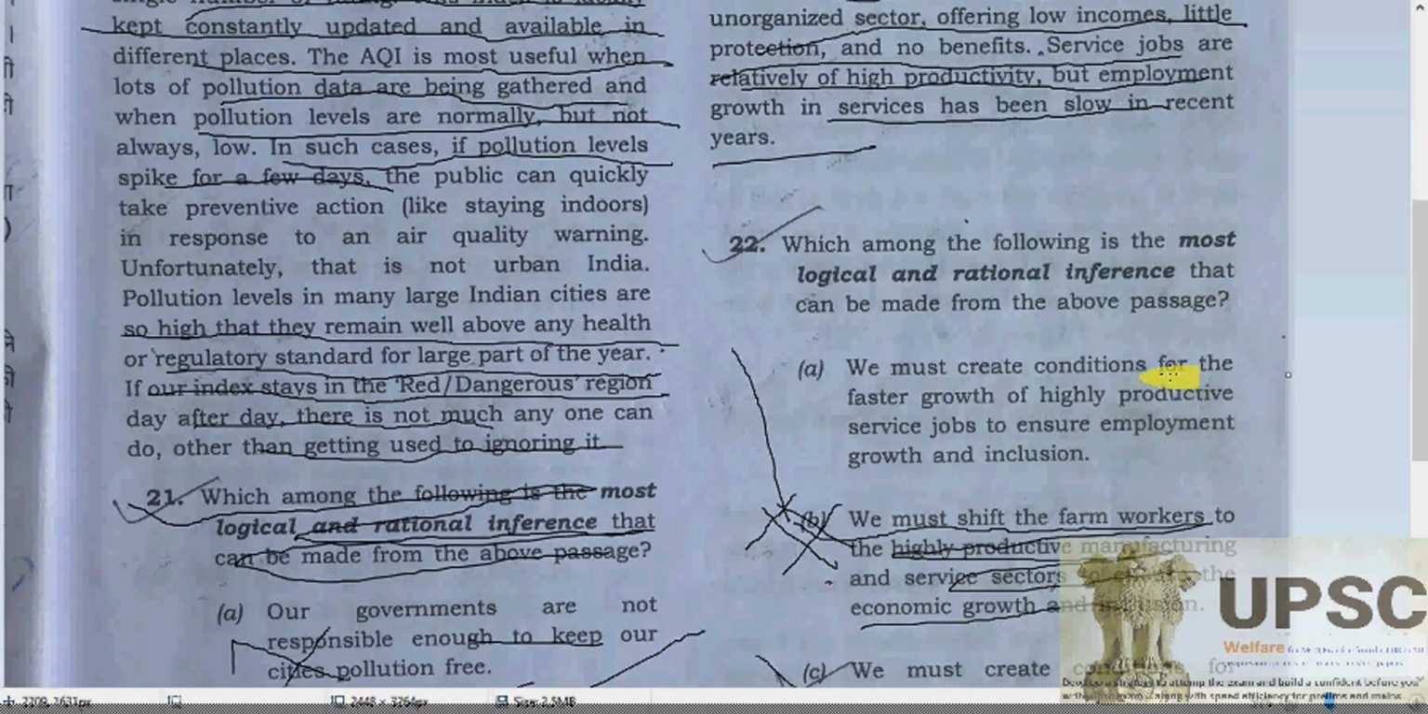B must create a condition for the faster growth of highly productive service jobs to ensure the employment and growth and inclusion, because it has been mentioned here. See, relatively high productivity but employment growth in service has been slow in the recent years. So we have to give the efficiency, definitely, to ensure the growth and inclusion.